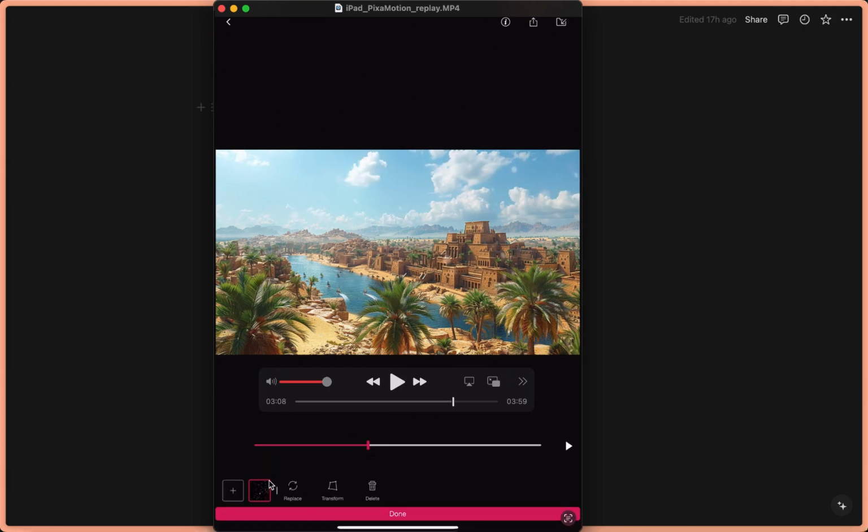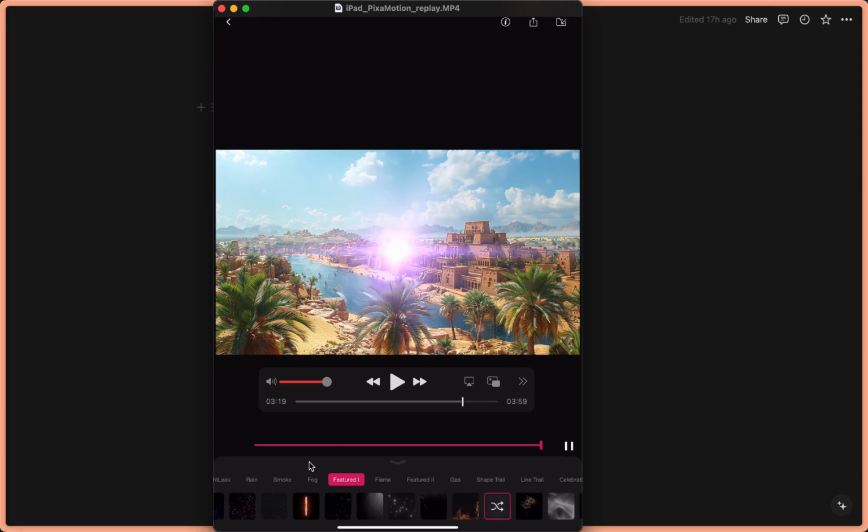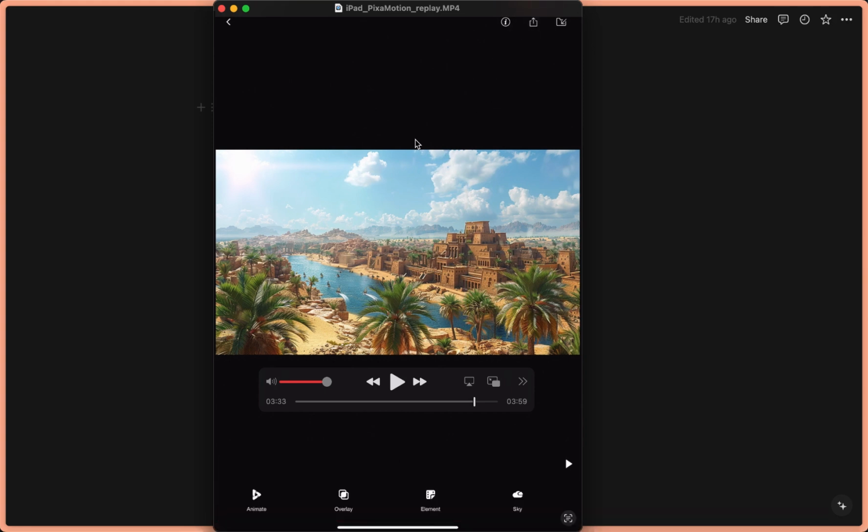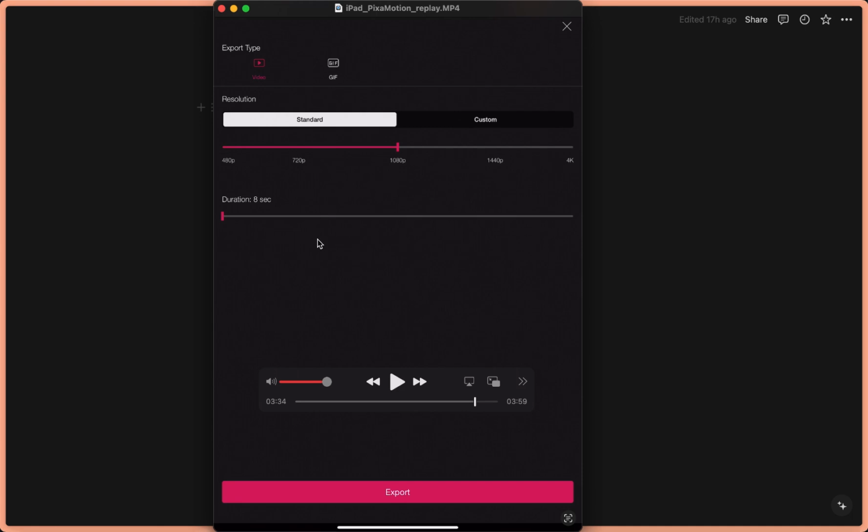Right, so here you can see again, I press on the down arrow here so that I can press on add here to add more overlays. Now I add back again the sun and I have the sparkles, and then I can press the down button here again, press on done, and then you press up here to share. It will open up this window, and here you can regulate what kind of resolution you want. In this case I have 1080p, and the duration, it could be 8 seconds.